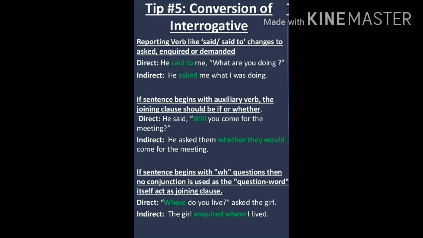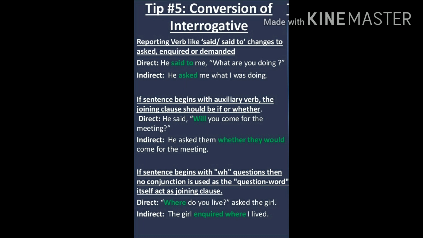If the matter within the quote is beginning with a helping verb, then either if or whether should be used in indirect. If or whether can be used interchangeably. There is no fixed rule that if is to be used here and whether is to be used there. You can use them interchangeably anywhere you want to.